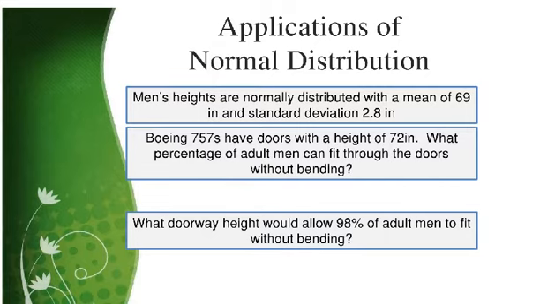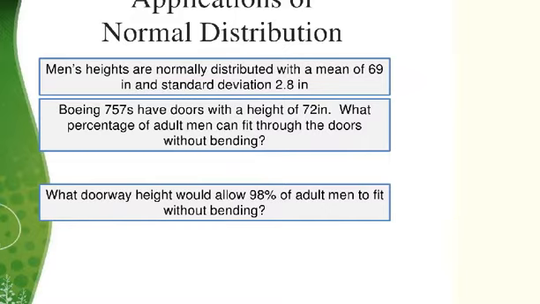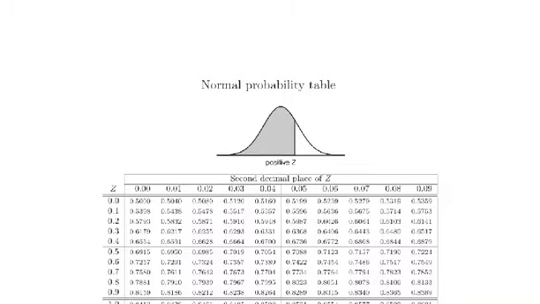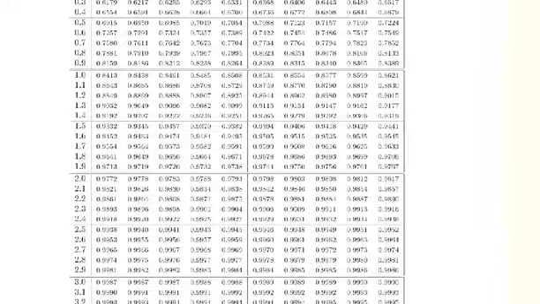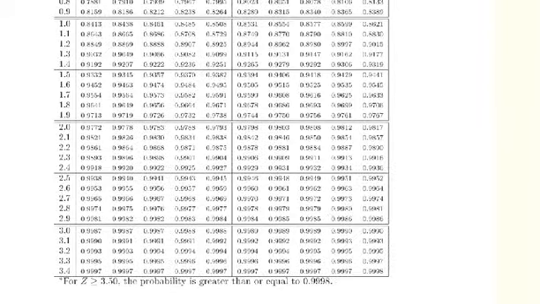The second question, what doorway height would allow 98% of men to fit without bending? Well, this first requires us to find the z-score that's associated with 98%. So we'll go to the table and look up 0.98 and get the z-score for 0.98. So again, I'm looking for 0.98 in the probability area, which is the main area of the table, and then I'll find the z-score associated with that.